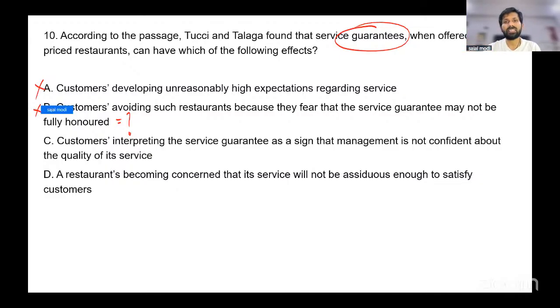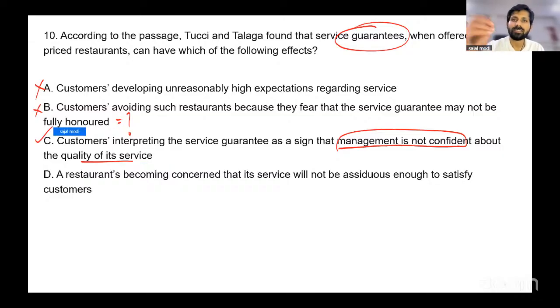C, customers interpreting the service guarantee as a sign that management is not confident about the quality of service, right? It will go in the opposite direction. C is correct. D, a restaurant's becoming concerned that its service will not be assiduous enough to satisfy customers.